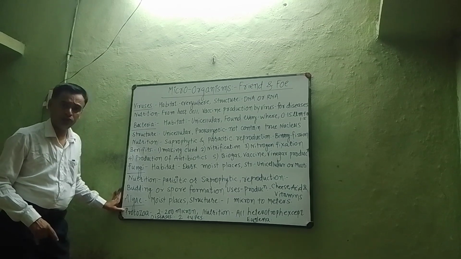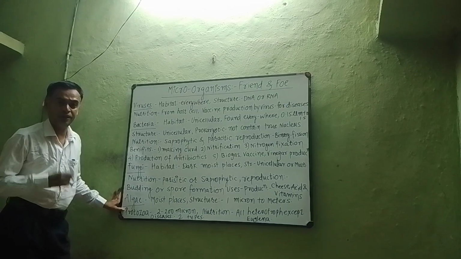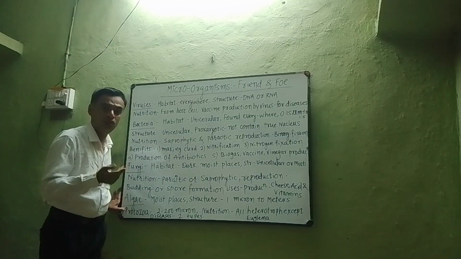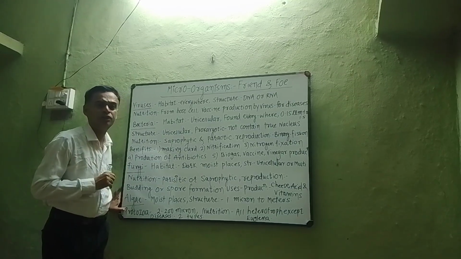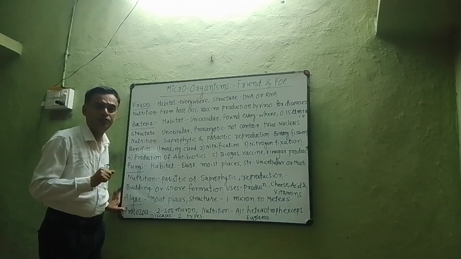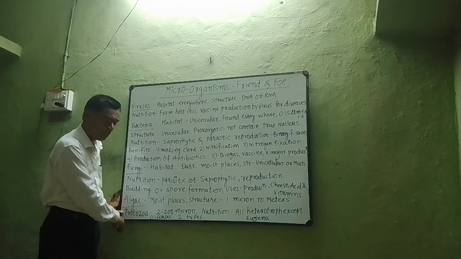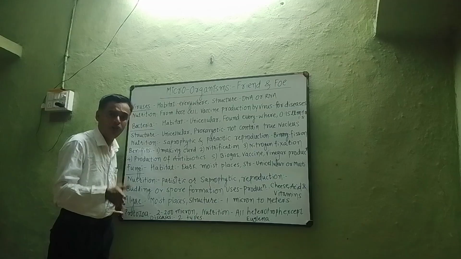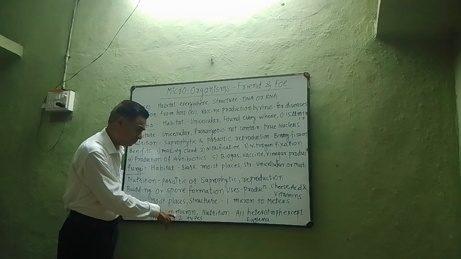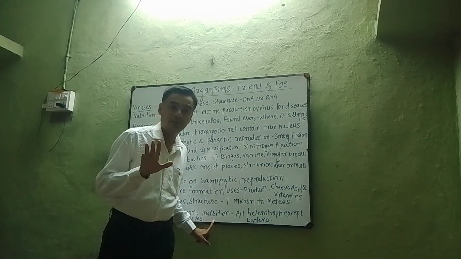Now what are protozoa? You know protozoa. Amoeba is a protozoa, Euglena is a protozoa, Paramecium is a protozoa. Amoeba is a unicellular organism in which a single cell of the body performs all the body functions. Paramecium is slipper shaped in which a single cell of the body performs all the body functions. Protozoa are also microorganisms. The size of the protozoa is 2 to 200 micron. Generally, all protozoa are heterotrophic except Euglena.